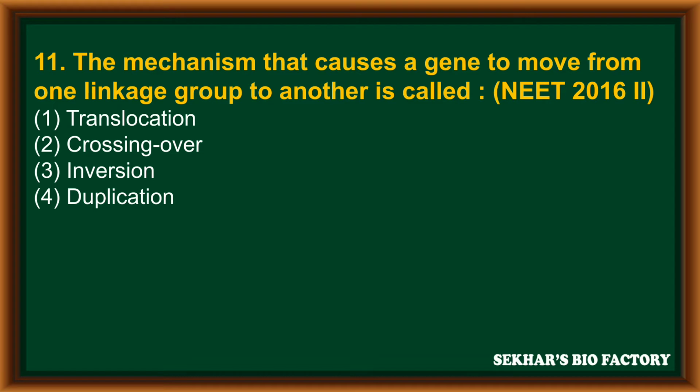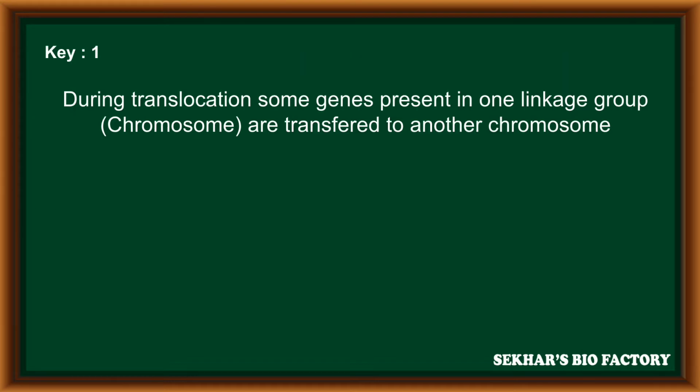Question number 11. The mechanism that causes a gene to move from one linkage group to another is... from NEET 2016 phase 2. First option, translocation; second option, crossing over; third option, inversion; fourth option, duplication. The correct answer is the first option, translocation. During translocation, some genes present in one linkage group, which is nothing but a chromosome, are transferred to another chromosome.